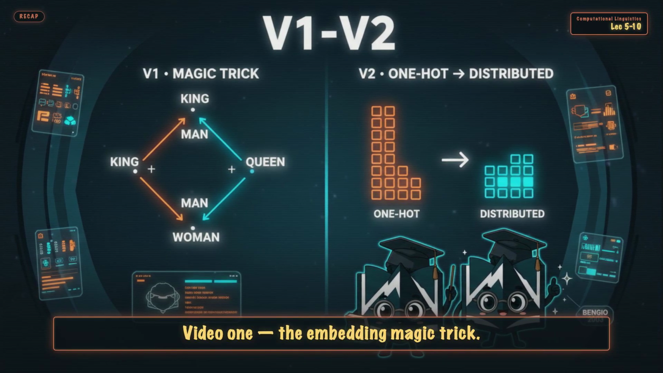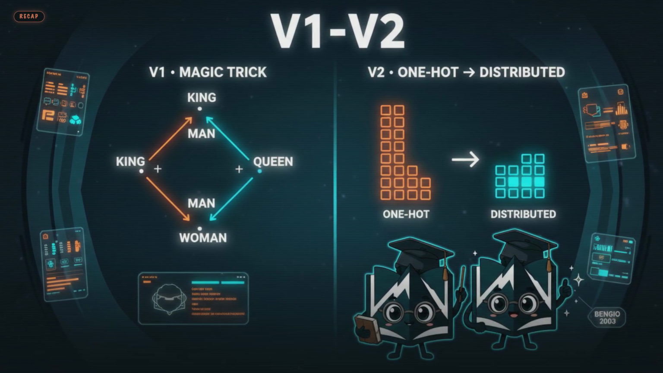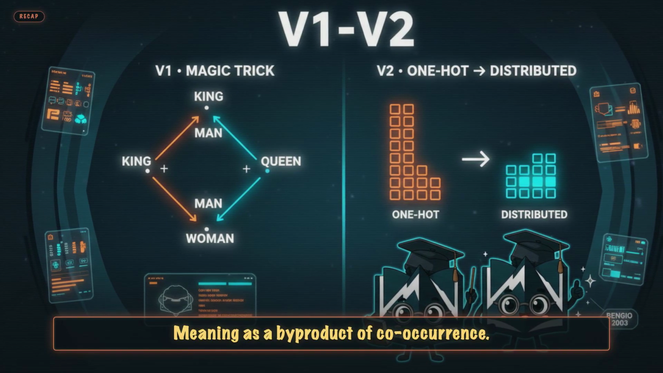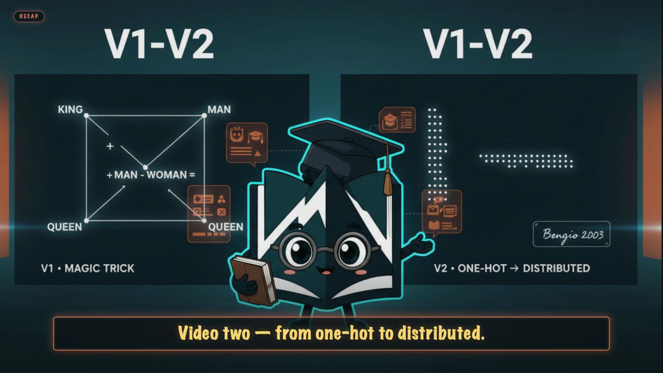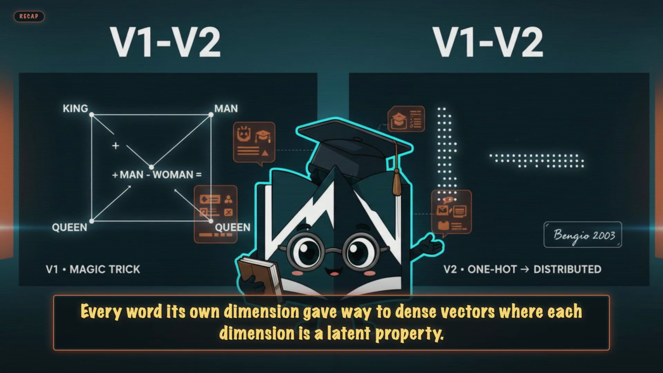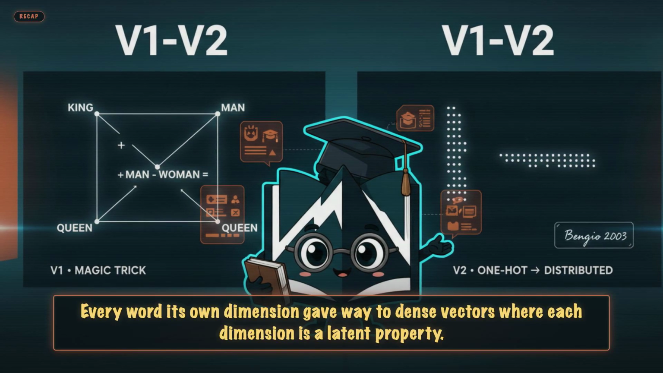Video 1, the embedding magic trick. Mikolov 2013, king minus man plus woman lands on queen, meaning as a byproduct of co-occurrence. Video 2, from one-hot to distributed. Bengio 2003, every word its own dimension gave way to dense vectors where each dimension is a latent property.